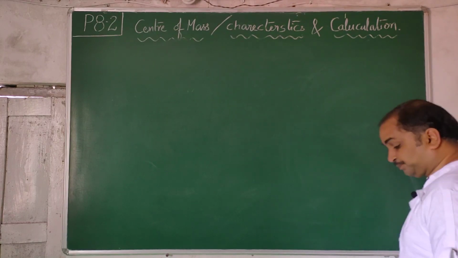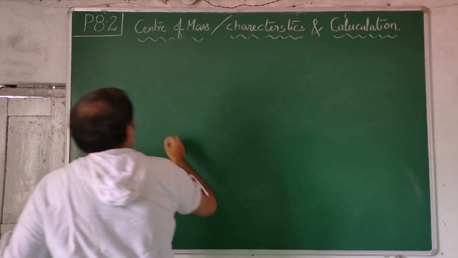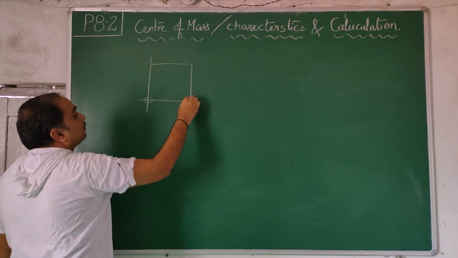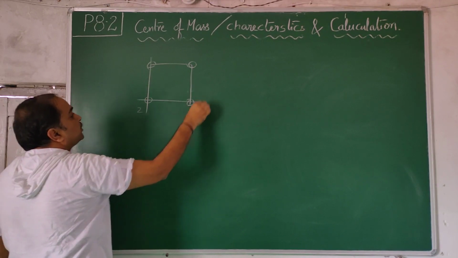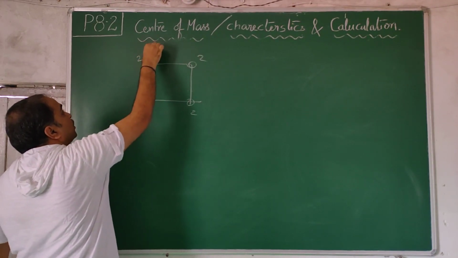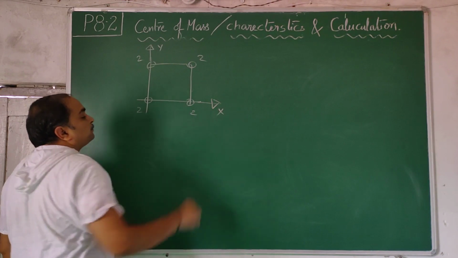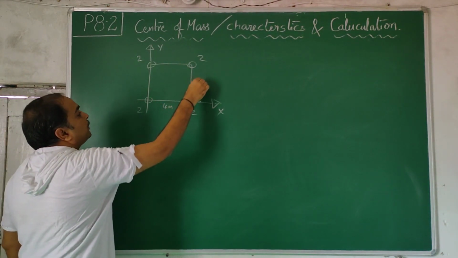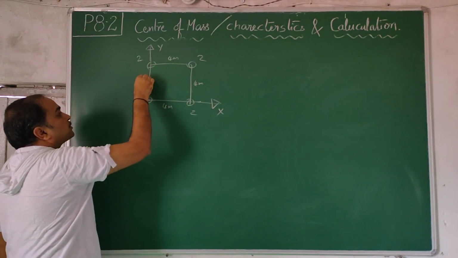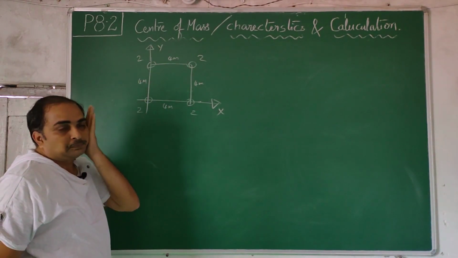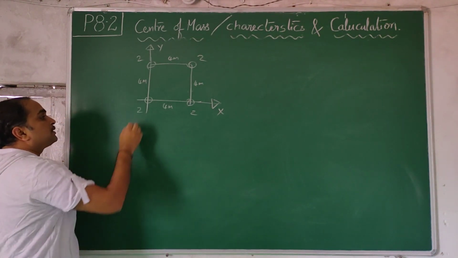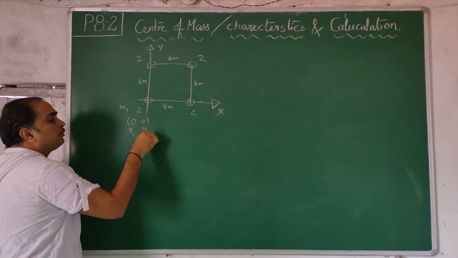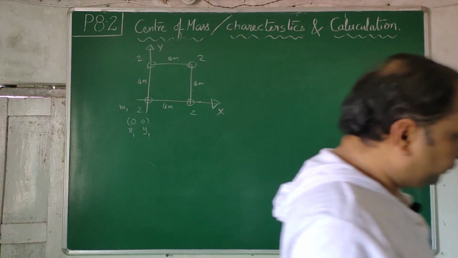Now let us take another important example. Let us have a square. Take all masses 2 kg, 2 kg, 2 kg, 2 kg. This is your y-axis, this is your x-axis. And this distance is 4 meters, 4 meters, 4 meters and 4 meters. Now we have to give our coordinates. This is 0, 0, m1, x1, y1.